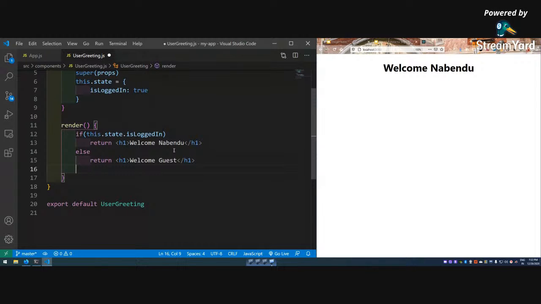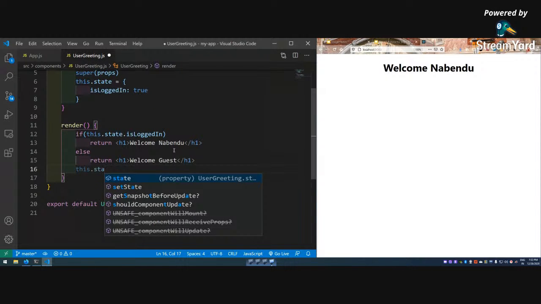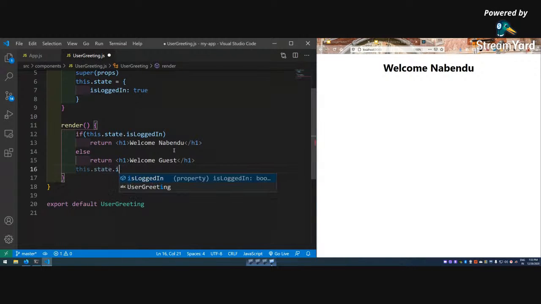The same thing with ternary, we will do like this.state.isLoggedIn ternary operator. The ternary operator, for those who don't know, is the JavaScript thing in which if it is true, the first statement runs, or if it is false, then the second statement will run.